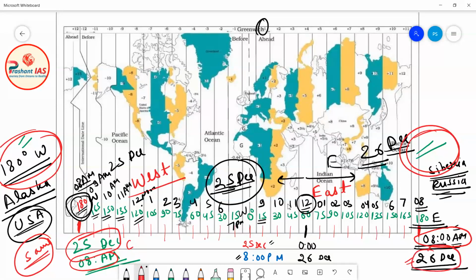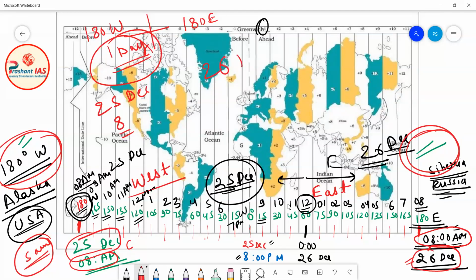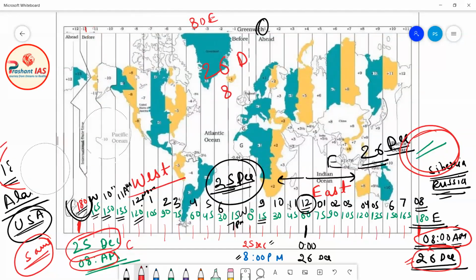So there is a clear cut difference of 1 day between the 180 degree west and 180 degree east meridians of longitude.